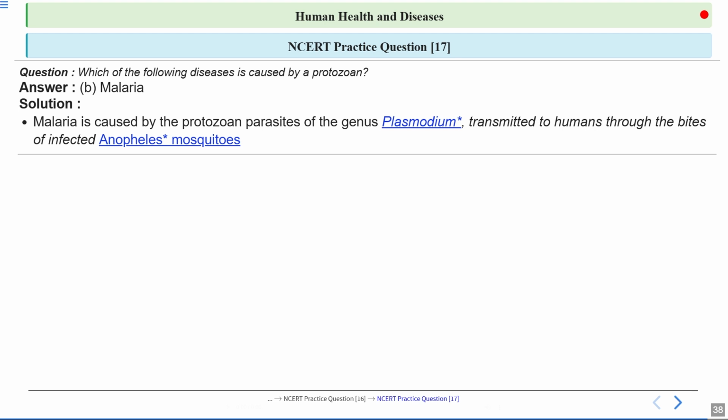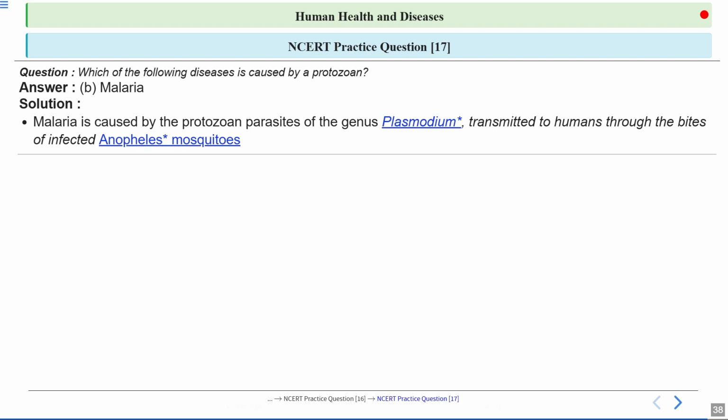Then these merozoites infect the RBCs. Within the RBCs, merozoites develop into gametocytes, which is the sexual stage. And when the RBCs burst, hemozoin is released. So basically, hemozoin is produced by the digestion of the hemoglobin, and this digestion is done by this Plasmodium. Hemozoin is the cause of the chill and the fever during malaria, which appears every 3 to 4 days.